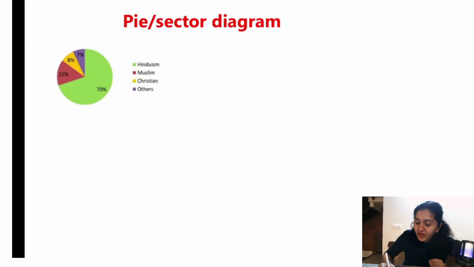Pie diagram, so for example, to represent religions. Out of all the individuals, how many are Hindus? That is when I use pie diagram. In the entire circle, how many are actually Hindus? 70%. That is when we use pie or sector diagram.